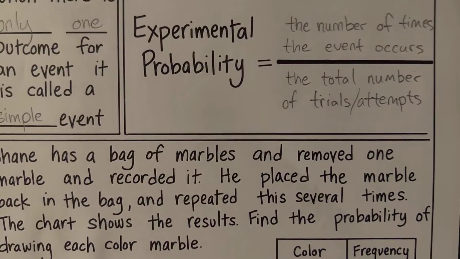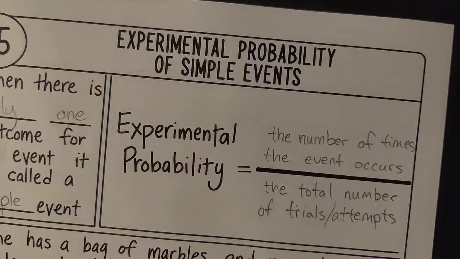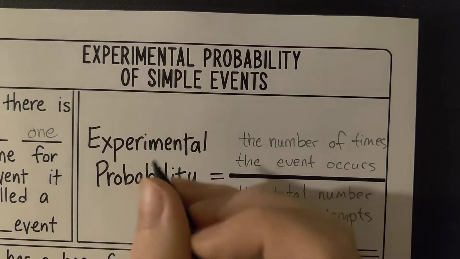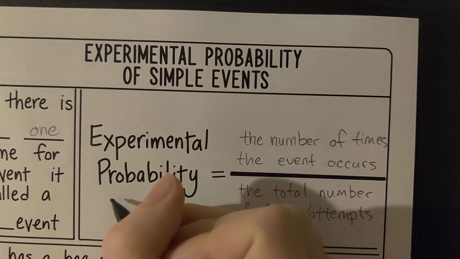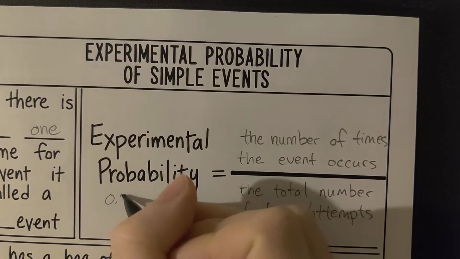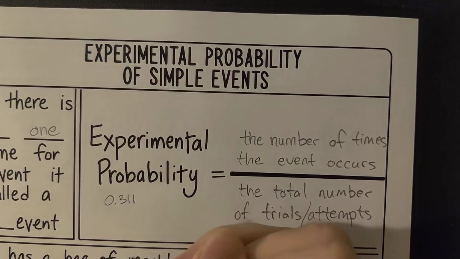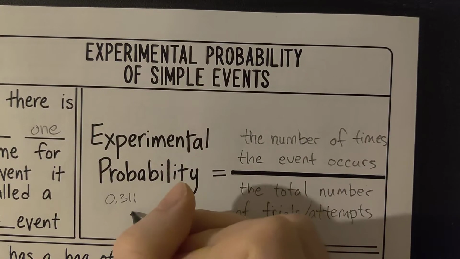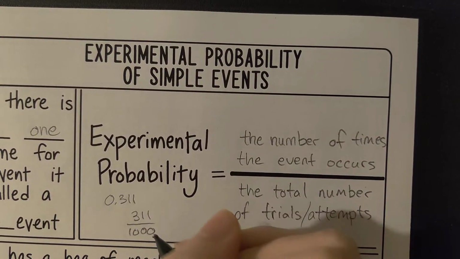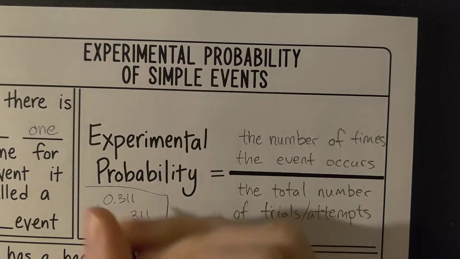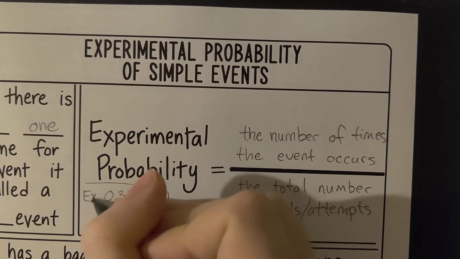Now, for example, if Jose Altuve of the Houston Astros has a batting average of 0.311, that means that if he were to go up to bat 1,000 times, he would hit 311 times. You don't have to write this. It's only an example that I'm giving.